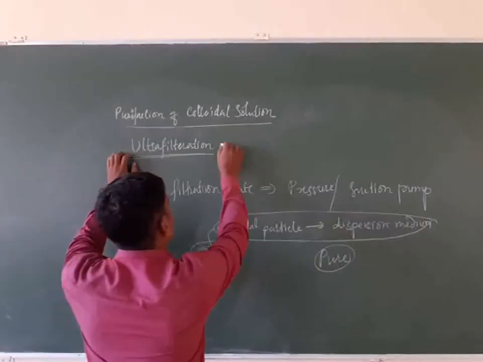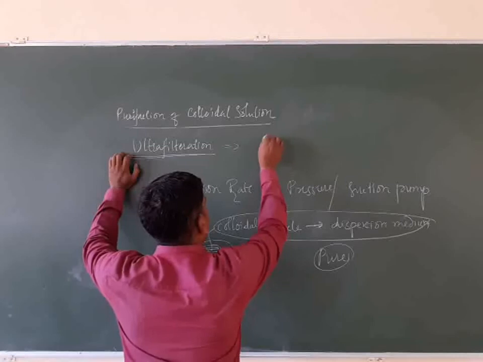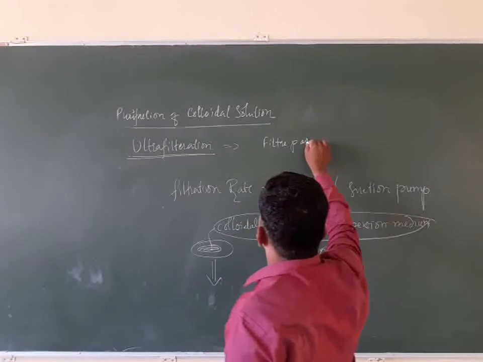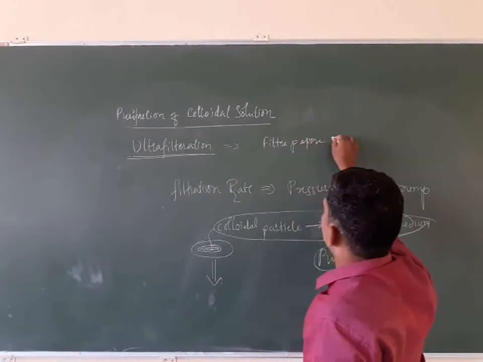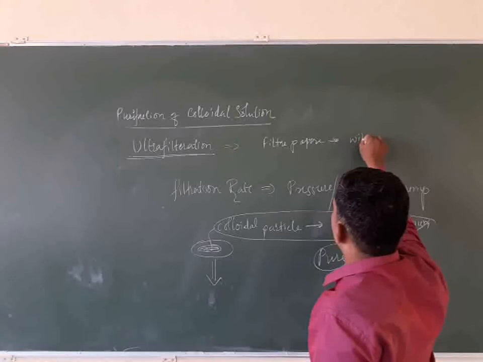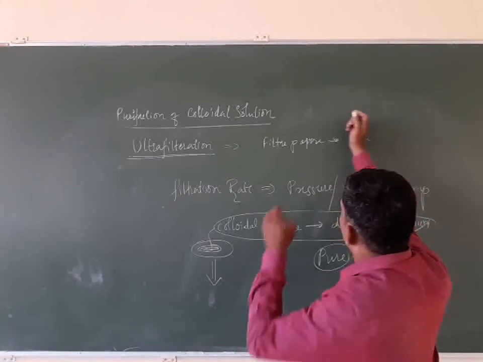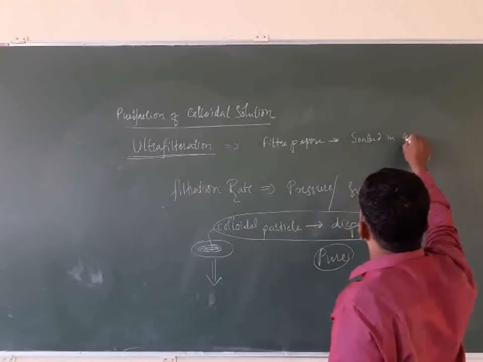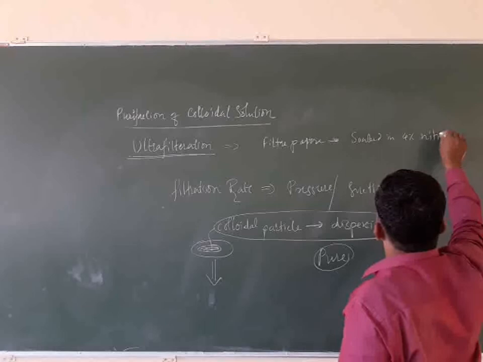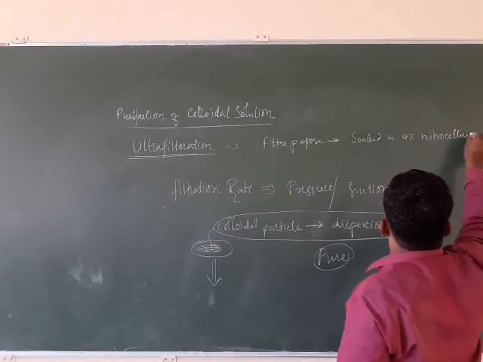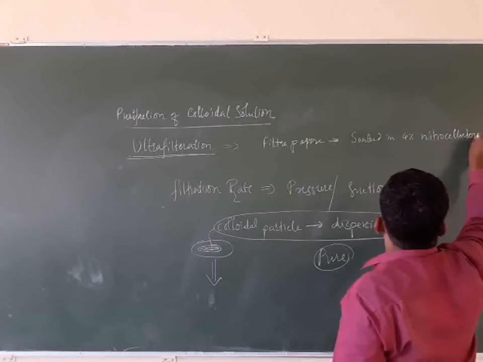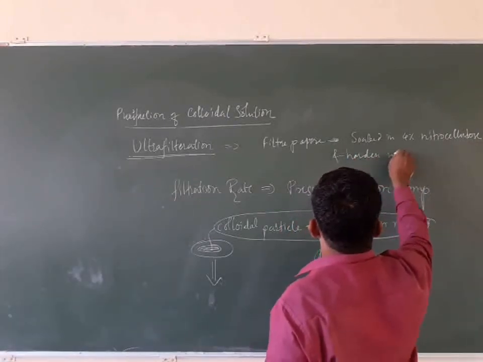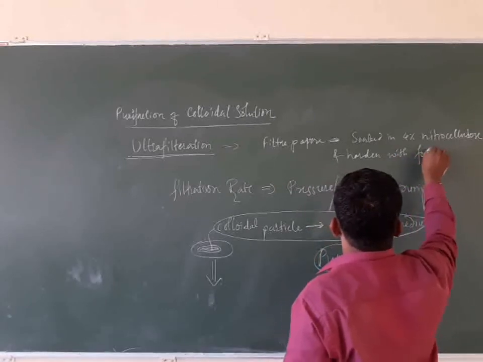So what is important in ultrafiltration? Filter paper soaked in 4% nitrocellulose and hardened with formaldehyde.